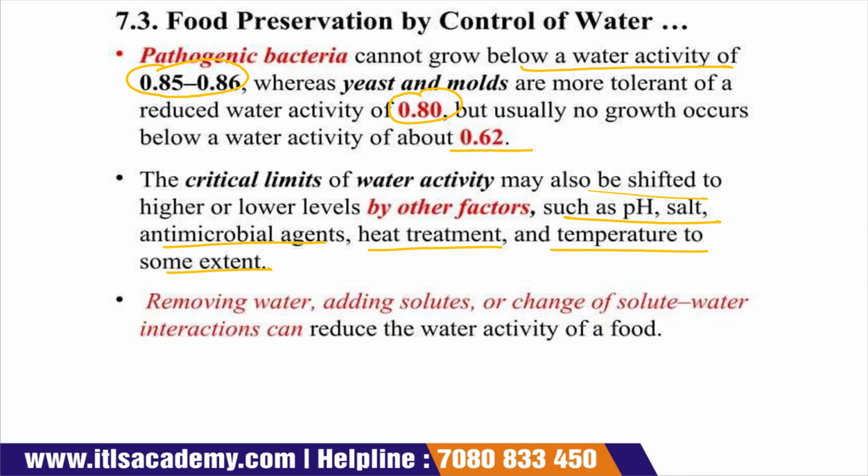Either we remove the water, in which case the water activity reduces, or we add a solute or change the solute-water interaction, which also reduces the water activity of the food product. When the water activity is reduced, food spoilage also reduces, and when the food is not spoiled, it simply means the food is safe for consumption.